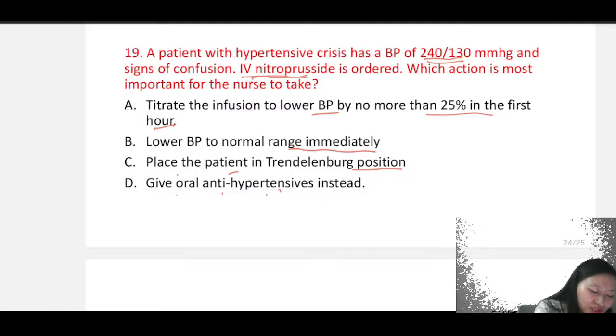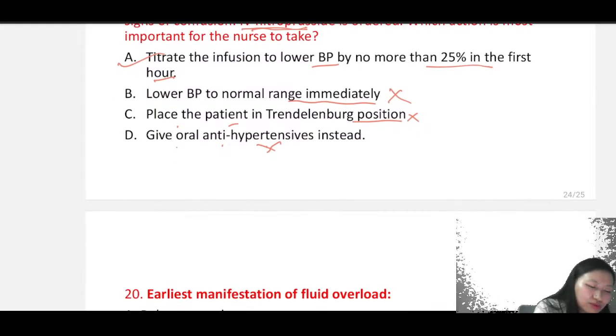We will not be giving antihypertensives. We don't want to increase. We will not be putting the patient in Trendelenburg position, right? We will not lower the BP immediately. We don't want that, right? We want it to gradually come down. So we will titrate the BP no more than 25% in the first hour.